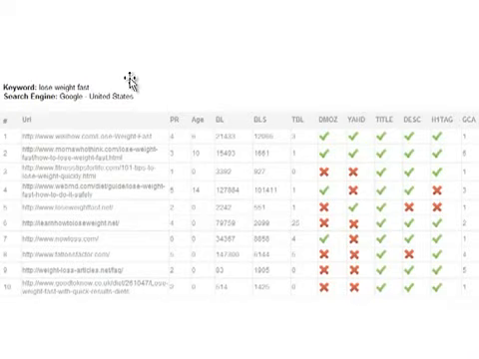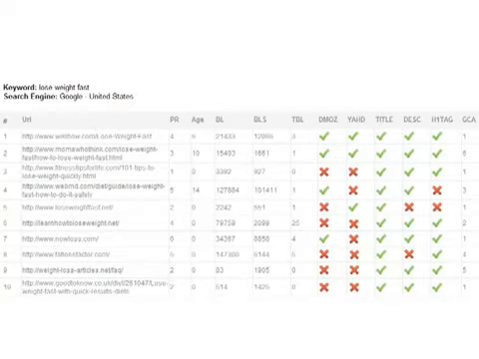Traffic Travis shows you the top 10 sites in Google, and it tells you what the page rank of each of those sites are, how old they are, the number of backlinks to the site, to the pages, have they got links from trusted domains like .gov domains or .edu domains, is it listed in the human editor directories, DMOZ, Yahoo, have they got the correct on-page optimization going on, title tags, description, H1 tags, and so forth. And you get a good overall picture of how hard it is to rank for the phrase lose weight fast.